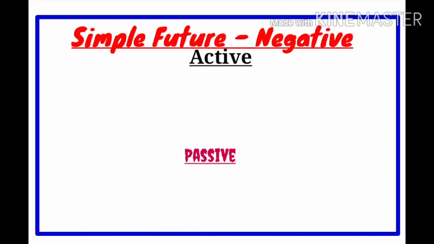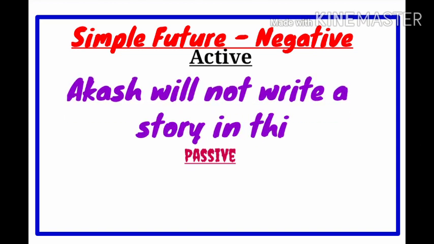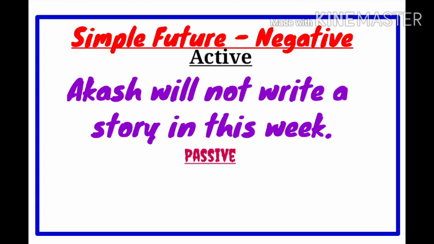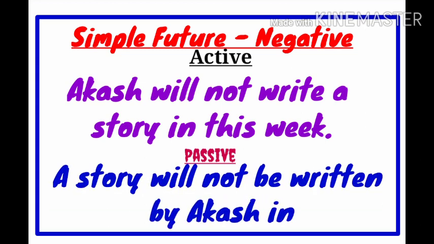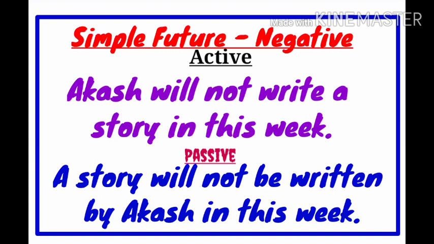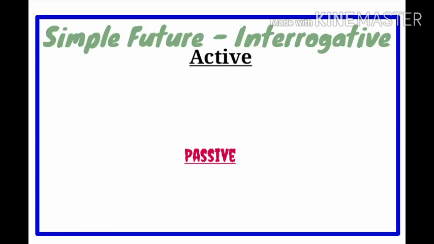Now let's move to the negative sentence. Akash will not write a story in this week. As we told earlier, we have to add not in the same structure. A story will not be written by Akash in this week. A story will not be written by, will not, you can also say won't. A story won't be written by Akash in this week.